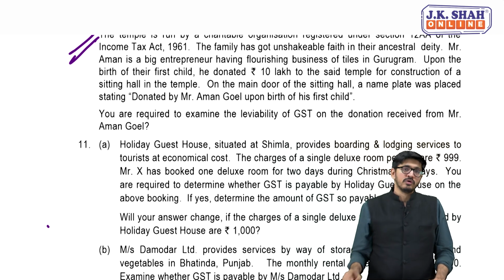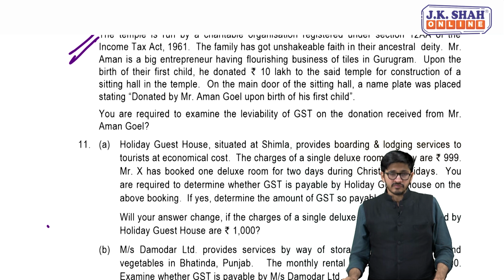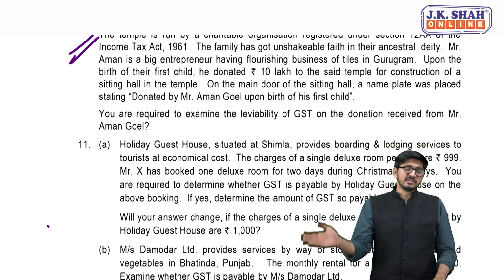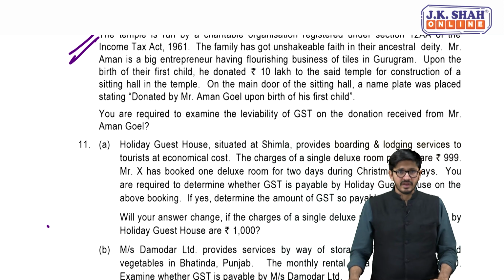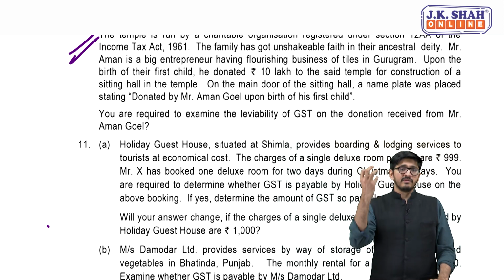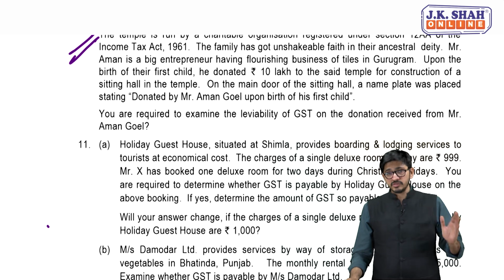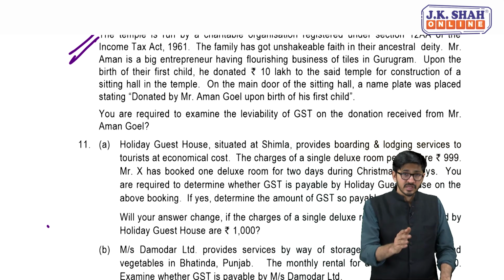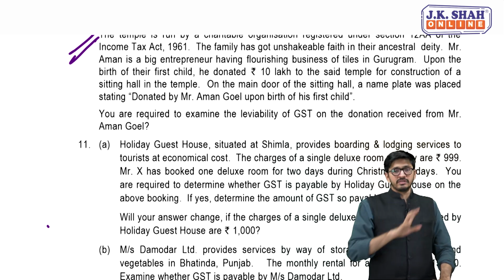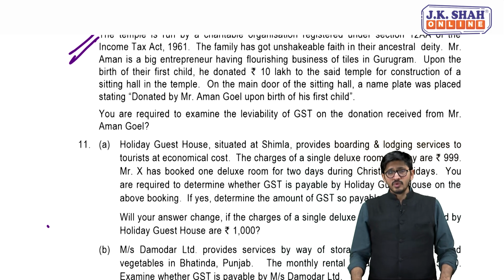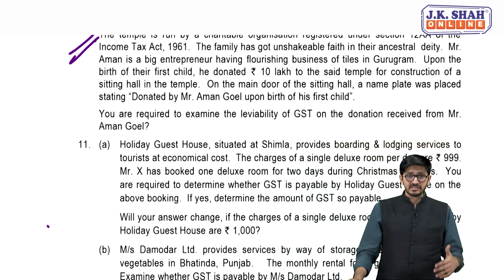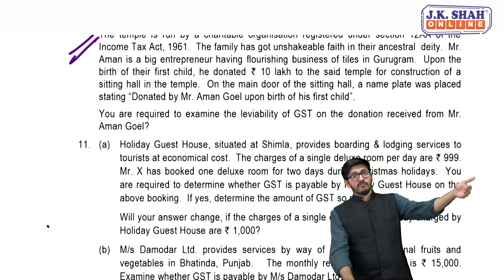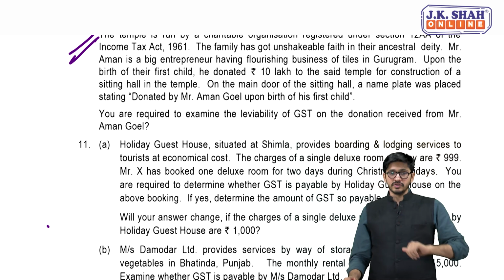So on those lines, my dear friends, since here there is a lack of quid pro quo, there is only consideration flowing from one end, and no goods or service provided from the other end, which is why 7(1)(a) will not trigger, because for 7(1)(a) there should be all forms of supply of goods or services made or agreed to be made for a consideration. So here you can't even say that you are getting a consideration for something, because for a consideration there is an expectation that the supplier will provide you goods or service.